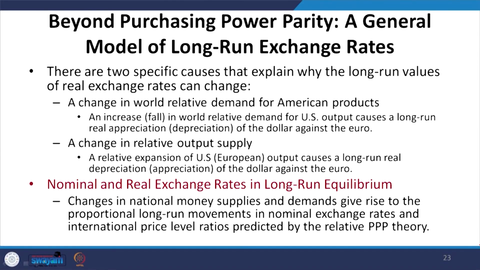Similarly, a change in relative output supply leads to a long run real depreciation of the dollar against the euro. There are also differences between nominal and real exchange rates in the long run equilibrium. Changes in national money supplies and demand give rise to proportional long run movements in nominal exchange rates and international price level ratios, as predicted by the relative purchasing power theory.